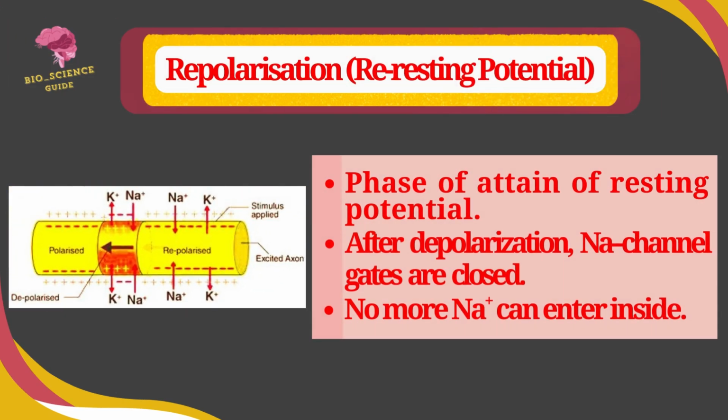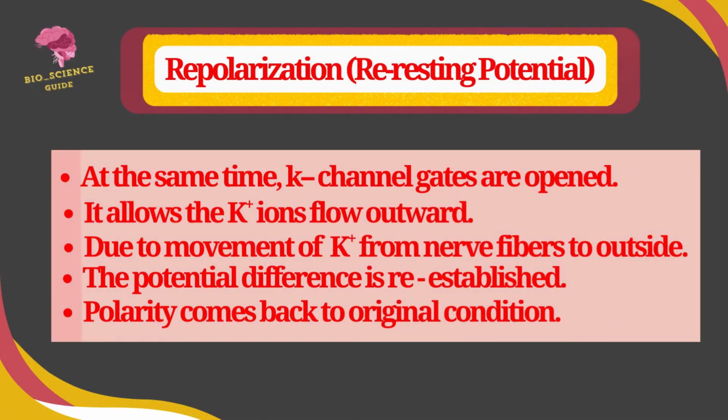In repolarization or re-resting potential, it is the phase of attaining the resting potential. After depolarization, sodium channel gates remain closed and no more sodium ions can enter the nerve fiber. At the same time, potassium channel gates remain open. It allows potassium ions to flow outward.